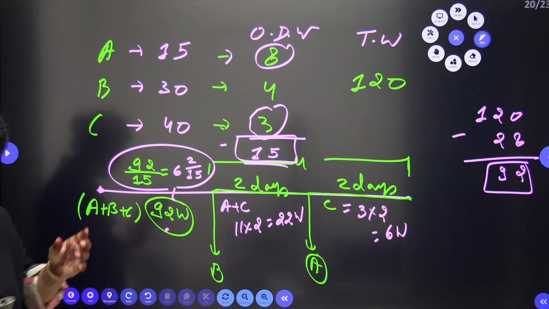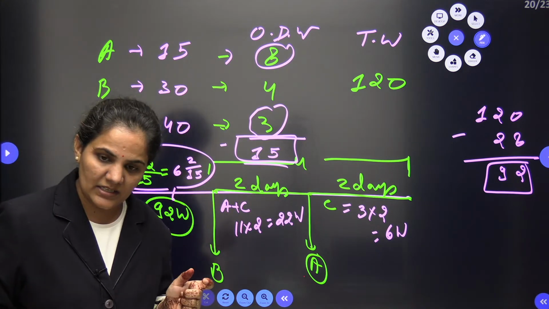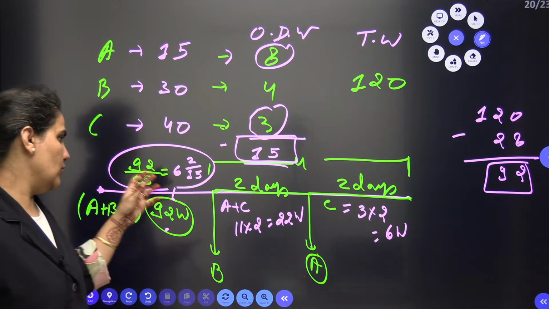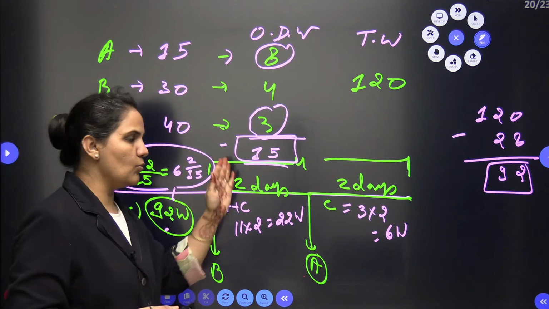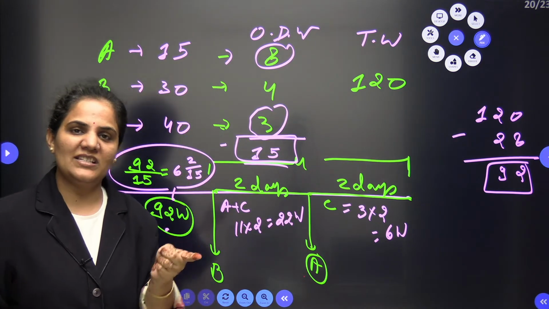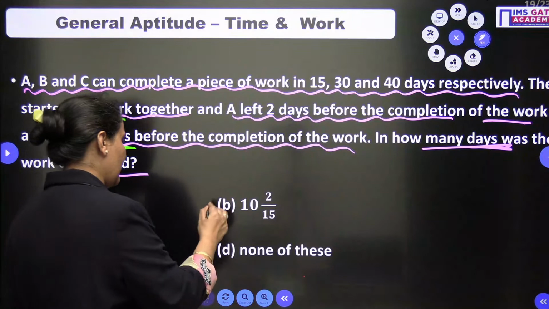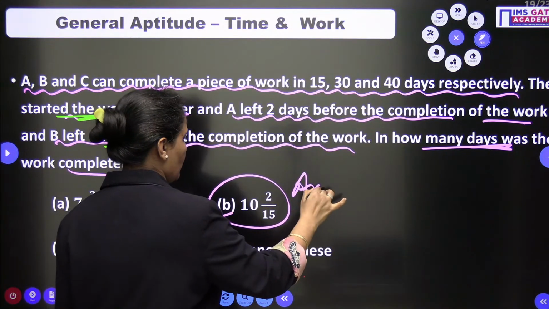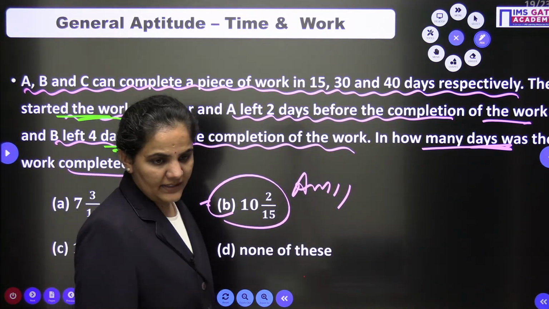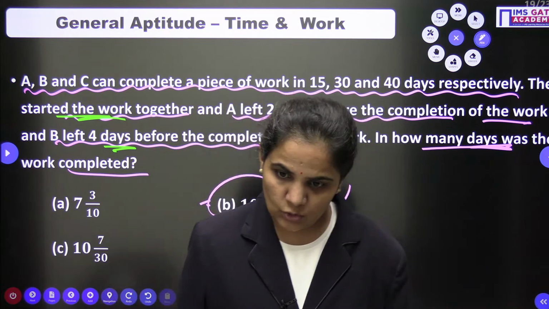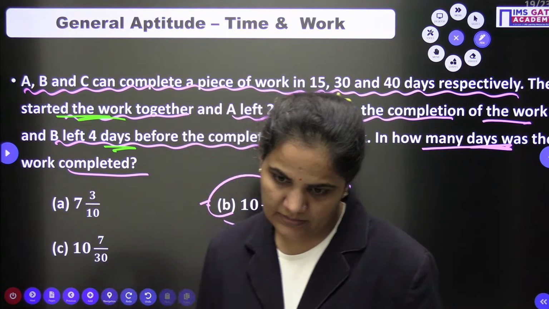The question is asking about the overall number of days. So the overall number of days will be 6 plus 2 plus 2. 6 plus 4 is 10, and 2 by 15 we are having. So the result is option B, 10 2 by 15 days.